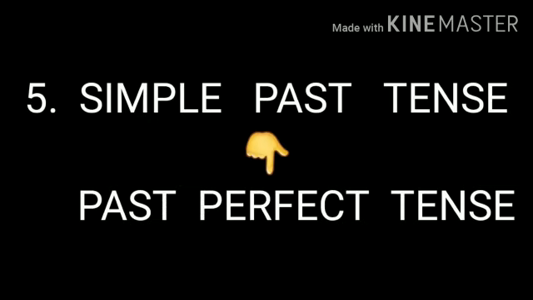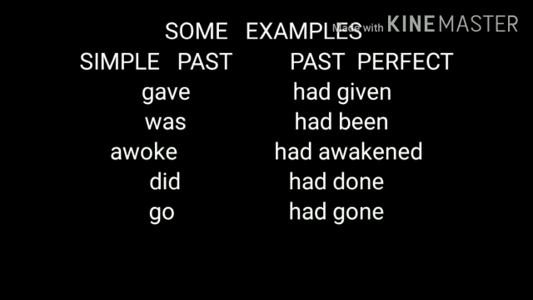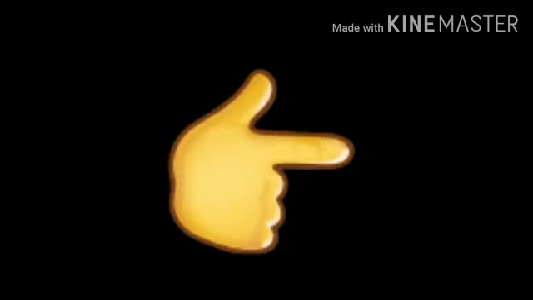Number 5. Simple past in direct speech becomes past perfect in indirect speech. So, he said, "I ate rice," will become he said that he had eaten rice.